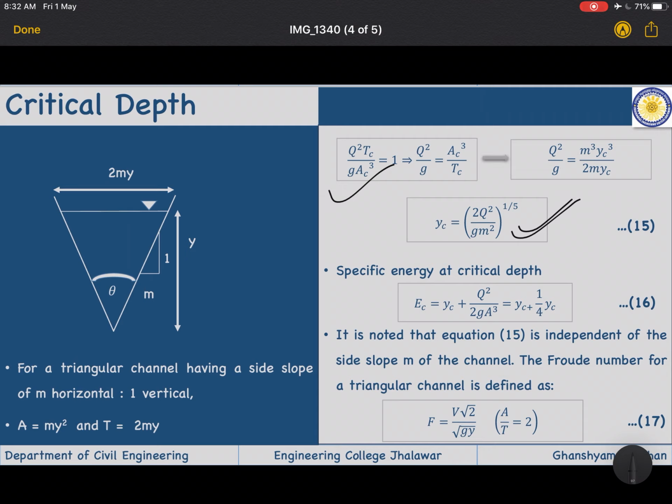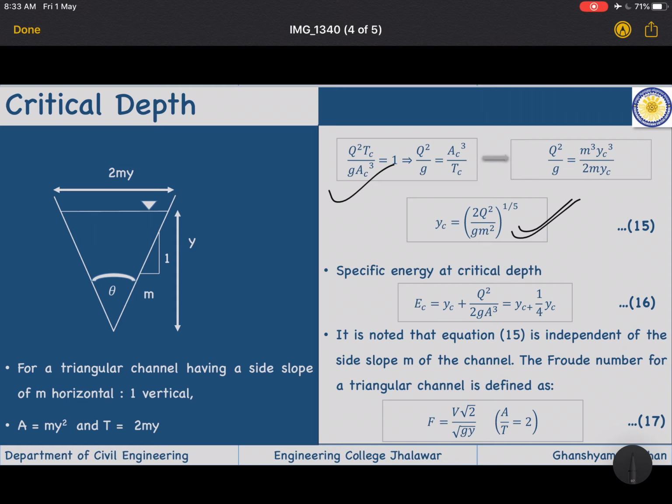These equations you have to learn by heart for the exam. If an objective question is there and you have these values, directly put in the values and you will get the answer, no need to derive the equation there. For the rectangular channel, the power was 1 by 3. Here the power is 1 by 5. There, no slope was there, just simply q square by g. Here it is 2 capital Q square divided by g m square. Here you can see there is no width, because width depends on the depth indirectly. So that's why we are not using small q, we are just using capital Q.